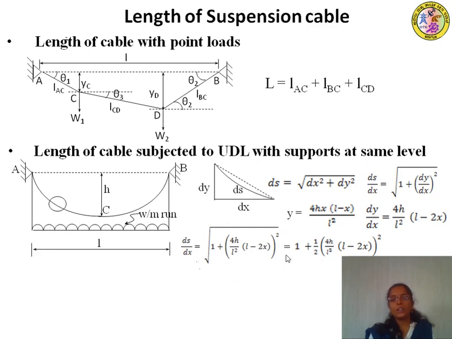The solution for this term is obtained by using the binomial theorem. By neglecting the higher order terms, we can write the solution as 1 plus half of 4h by L square into L minus 2x whole square. We will neglect the higher order terms.